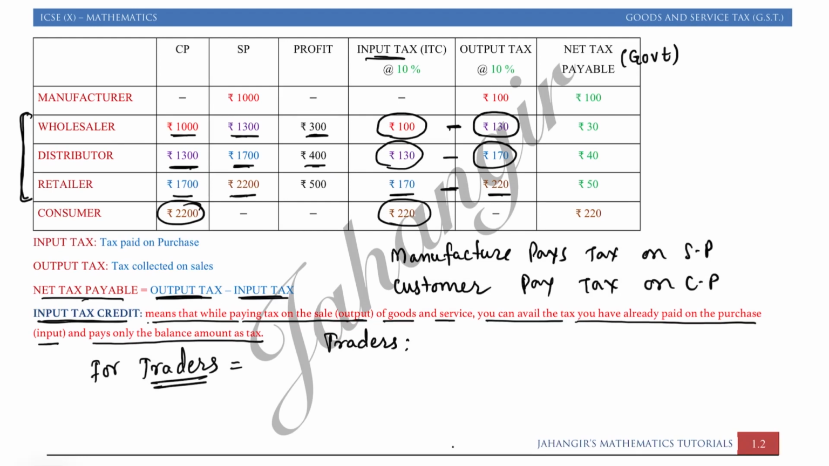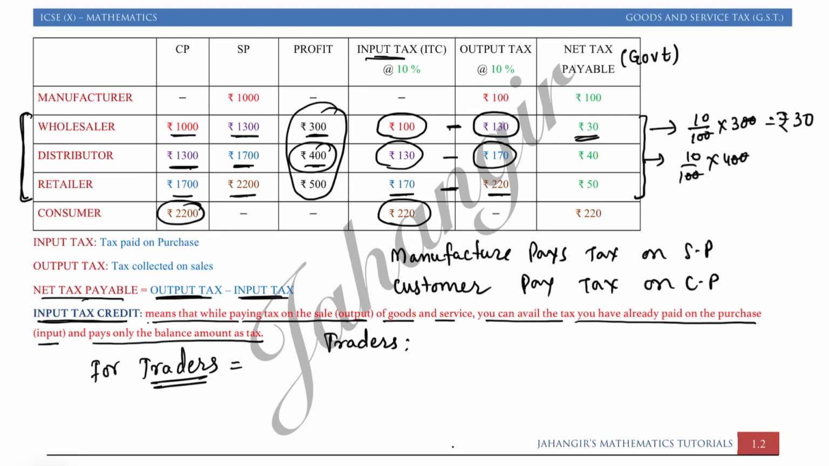See, if you look at the middleman's profit, let's say these three are the profits for the middleman. So the wholesaler's profit is 300, and 10% of 300, you will get rupees 30. 10% of 400, that is rupees 40, and 10% of 500, that is rupees 50. Okay, that is rupees 50.